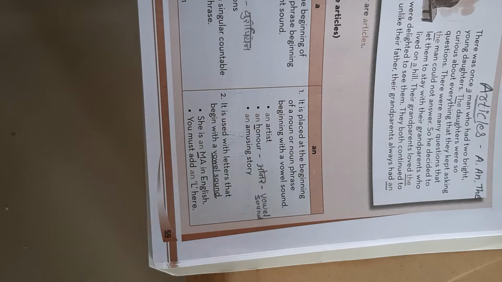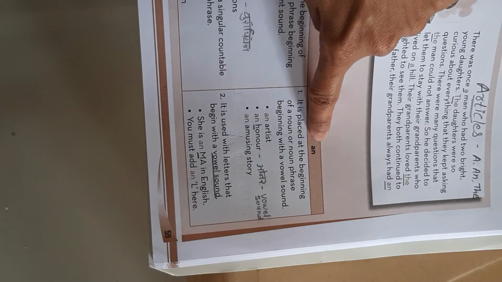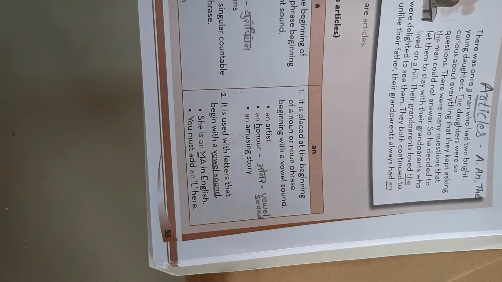Article an. We are going to learn article an. Before the words beginning with the vowel sound A, E, I, O, U, we use article an. Keep it in your mind that we use an before the sound of a vowel, not the word A, E, I, O, U. We use an before the sound of a vowel.